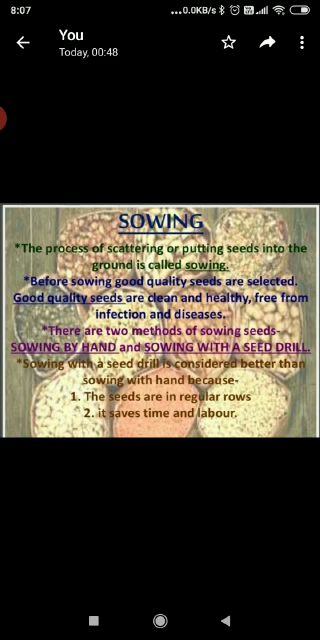Next is sowing. The process of scattering or putting seeds into the ground is called sowing. Before sowing, good quality seeds are selected. Good quality seeds are clean and healthy, free from infection and disease. There are two methods of sowing seeds: sowing by hand and sowing by a seed drill. Sowing with a seed drill is considered better than sowing by hand because the seeds are in regular rows and it saves time and labor.